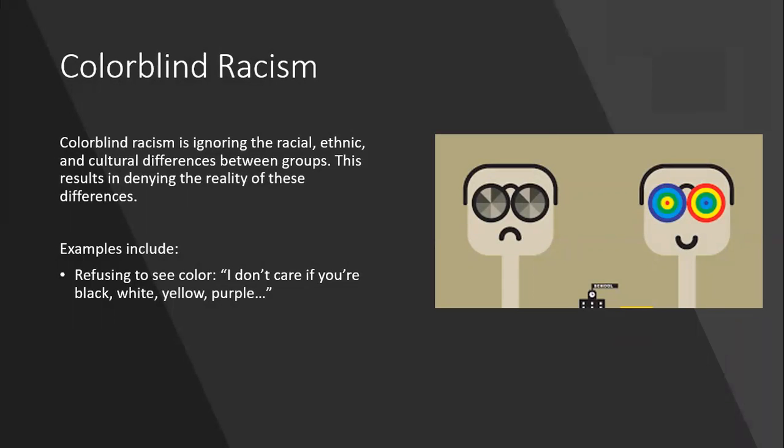Colorblind racism is ignoring the racial, ethnic, and cultural differences between groups. This results in denying the reality of these differences. An example of someone that is a colorblind racist is someone who refuses to see color by saying, oh, I